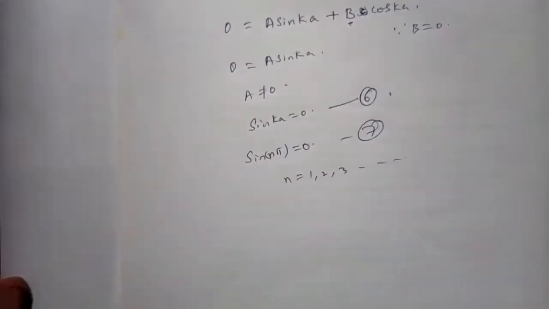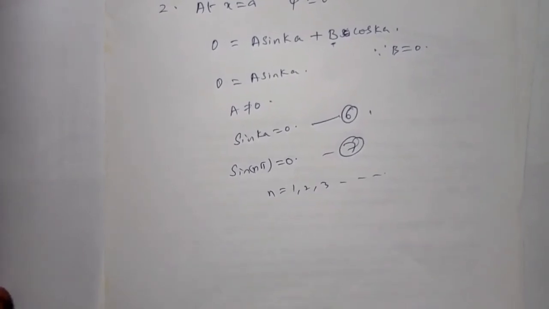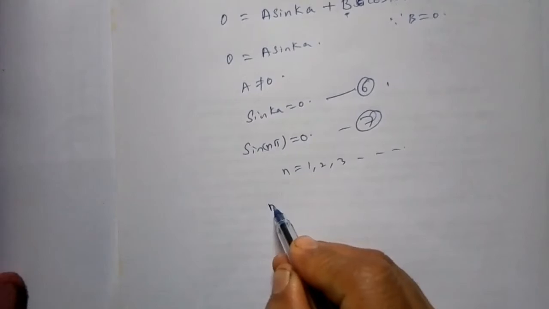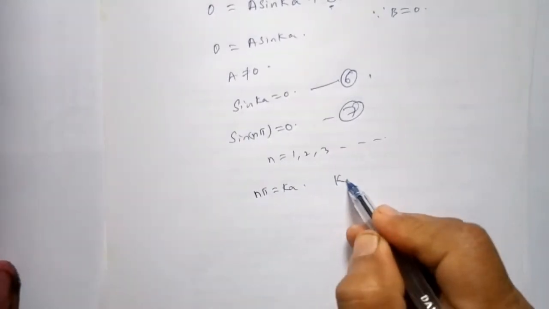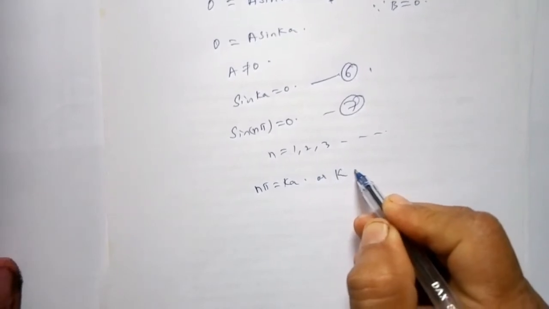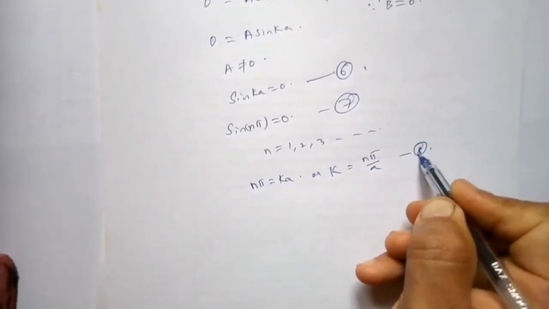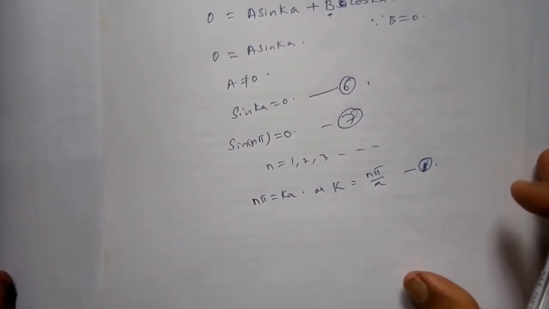These are called quantum numbers. Comparing equations 6 and 7, you get nπ is equal to ka, or k is equal to nπ/a. So you got the k value.